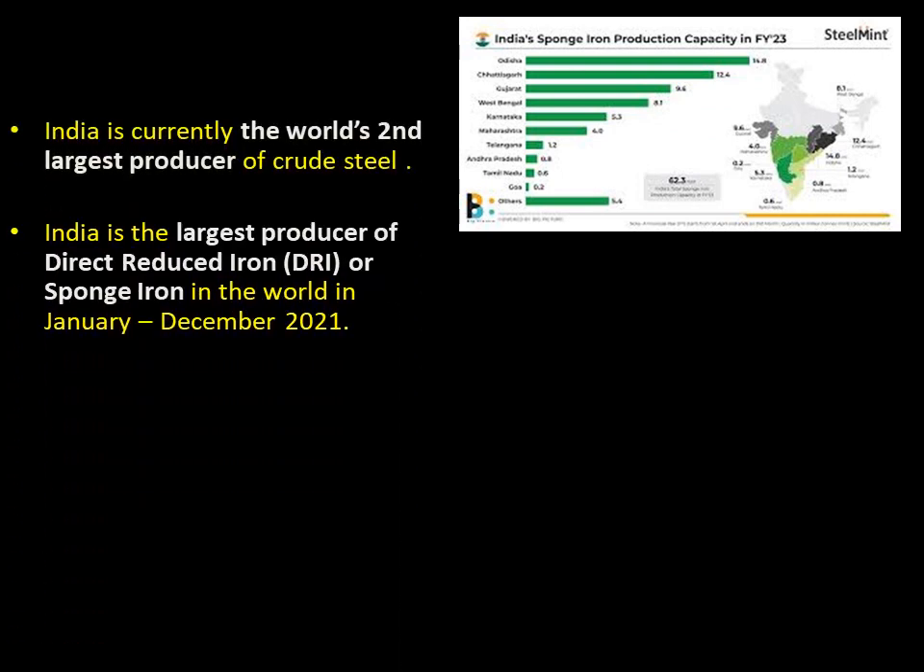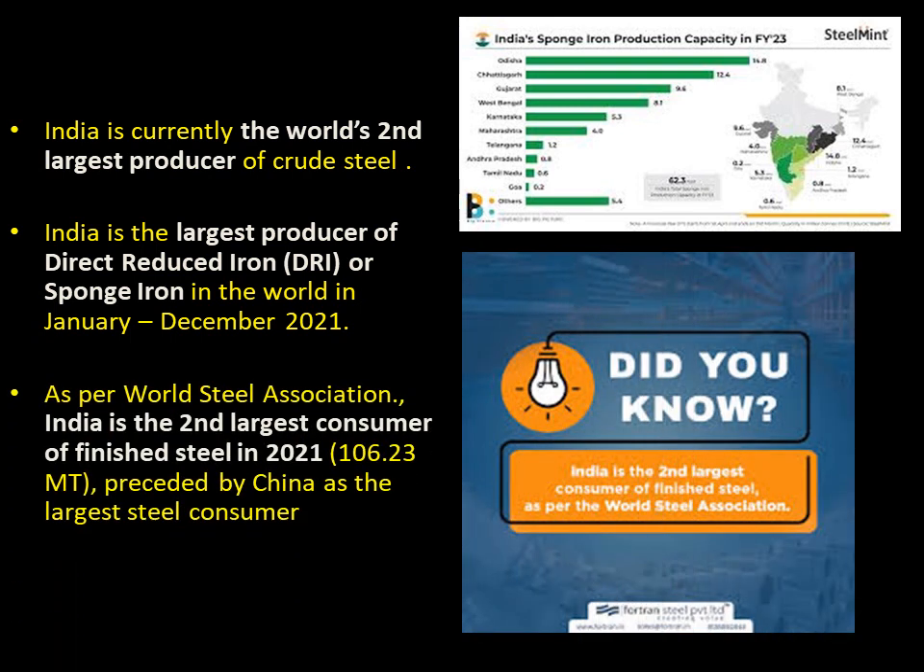It is the largest producer of direct reduced iron (DRI) or sponge iron in the world in January-December 2021. And as per the World Steel Association, India is the second largest consumer of finished steel in 2021, preceded by China as the largest steel consumer.